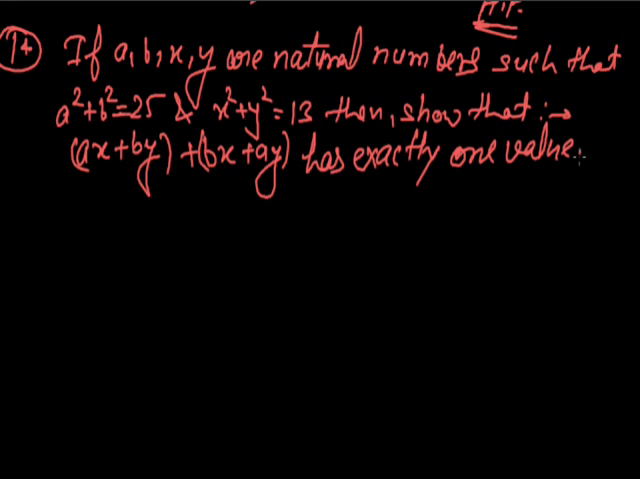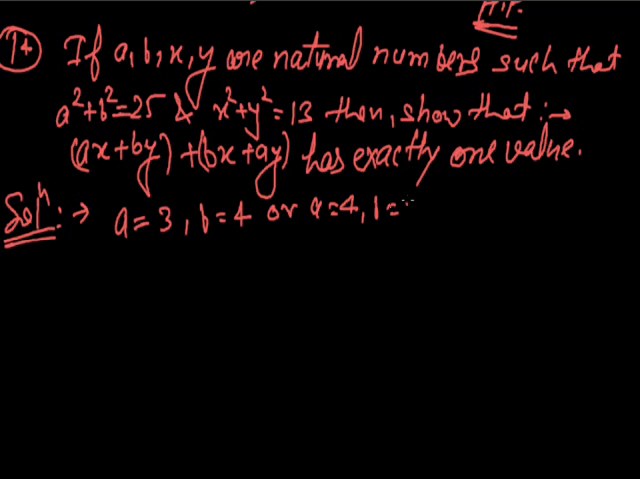Let us have a solution of the given equation. As we have given that a, b, x and y all are natural numbers, so the natural numbers a and b satisfying a square plus b square is equal to 25 are unique. That means a and b can be only a is equal to 3, b is equal to 4, or a is equal to 4, b is equal to 3. Those are the only values satisfying the relation a square plus b square is equal to 25, where a and b are natural numbers.